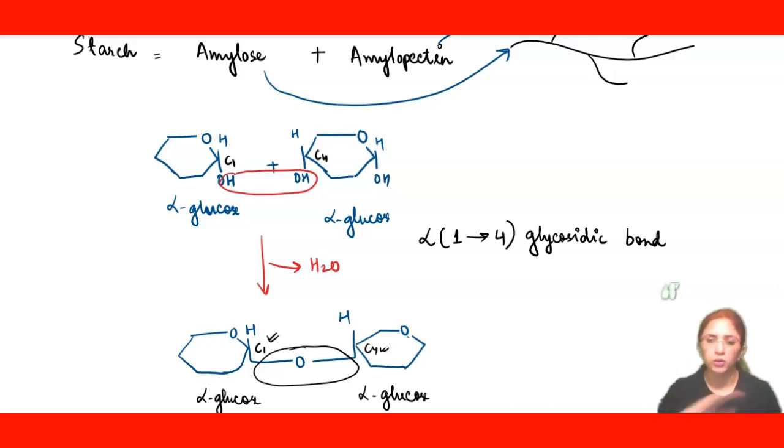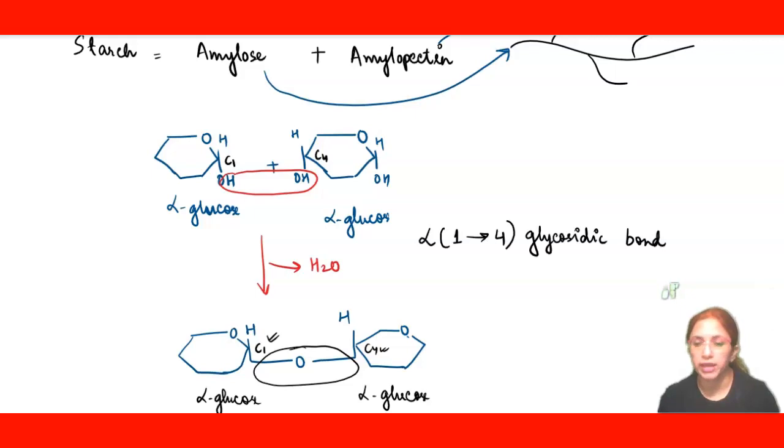So amylose contains numerous units arranged with the help of alpha 1,4 glycosidic bond. Amylose is a polymer of alpha glucose and of course a linear chain will be formed. You cannot see any branching, right?